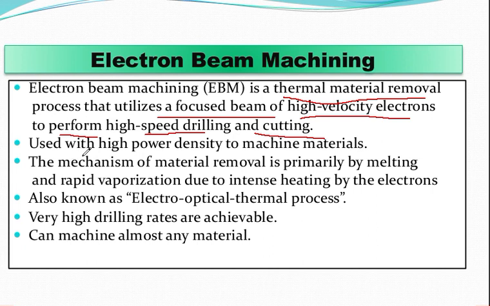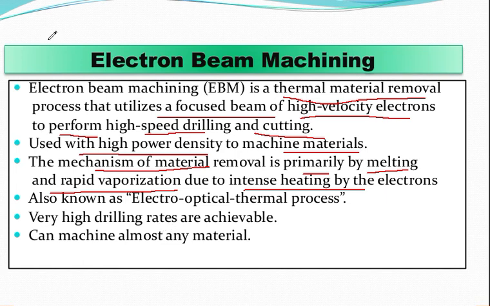And one thing is that it is used with a high power density to machine materials. The mechanism of material removal is very simple. It is primarily melting and rapid vaporization, due to the intense heating by the electrons.